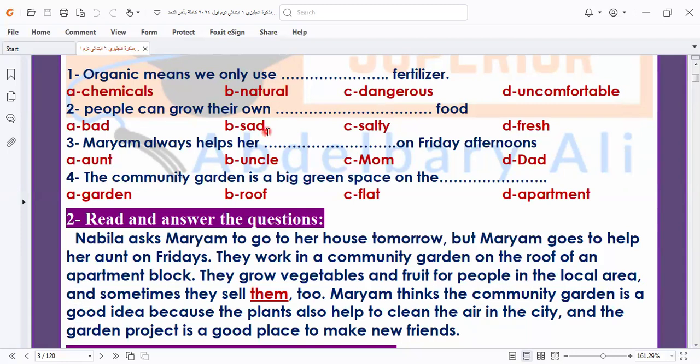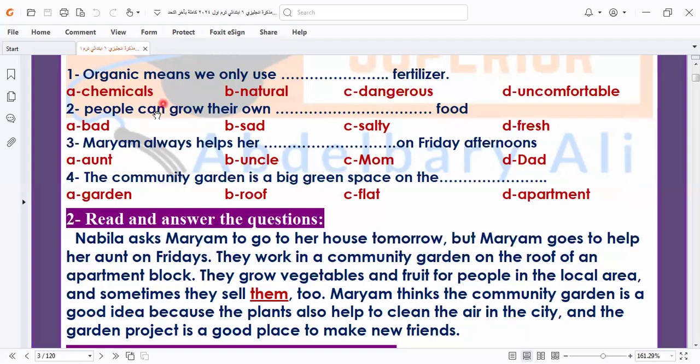We give you the text and you can guess what we want from you to answer the question. The question does not come directly as we took it in grade 4 and grade 5. Grade 4 and grade 5 depend on keeping, and they give the same question in the exam. But here we have a little thinking in this way. You must know this.